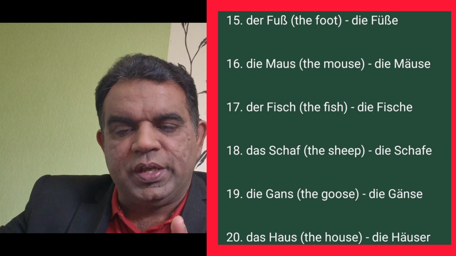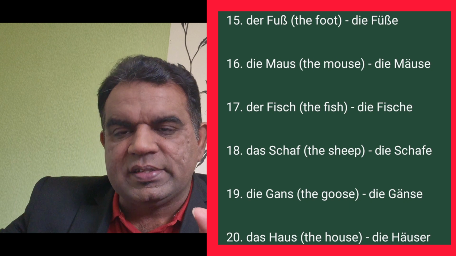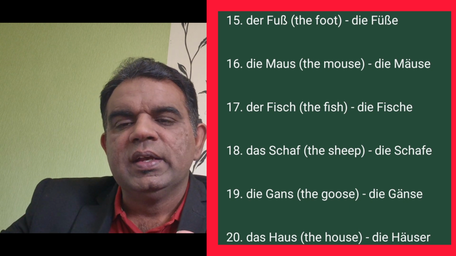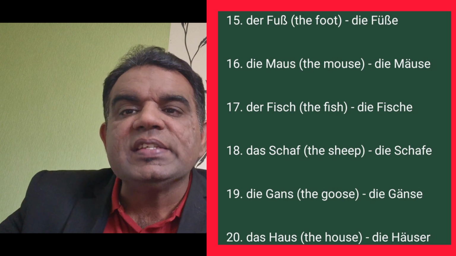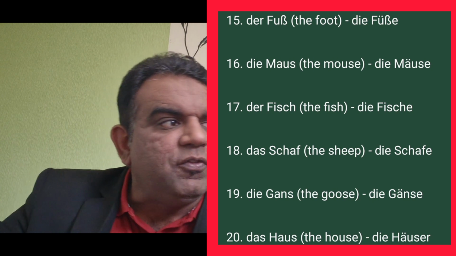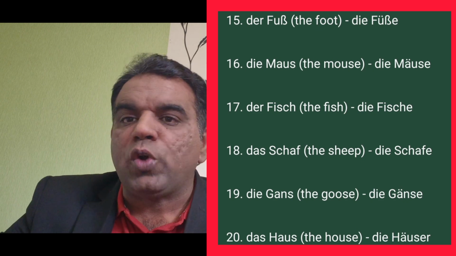Now we close today's lesson. What have we learned today? We have learned that there are three different articles: der, die, and das. These are written only with nouns, and nouns in German are called Nomen.